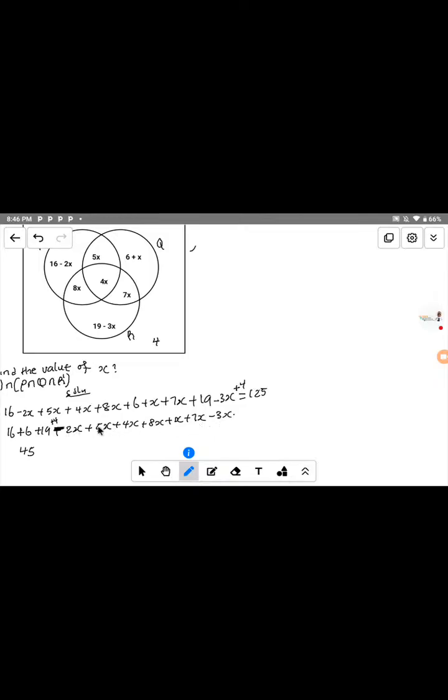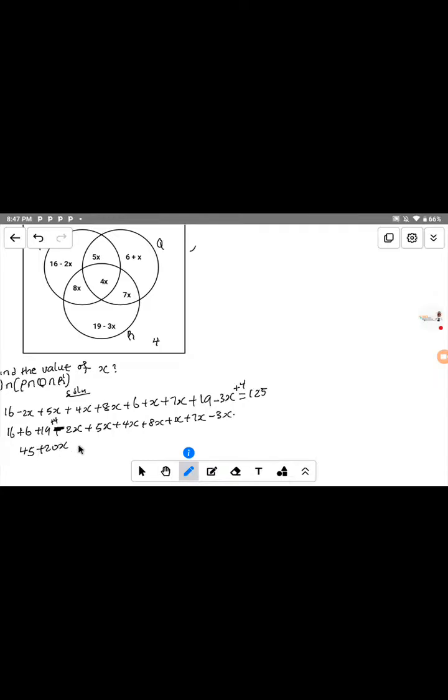Sorry, I noticed a mistake here. That is why there should be a mistake in some of this question. Here is minus 2s, so that's minus 2s plus 5s, that gives us 3s. Now we have 3s plus 4s, that will give us 7s, plus 8s plus 8s gives us 15s, plus s gives us 16s, plus 7s gives us 23s, minus 3s gives us 20s.